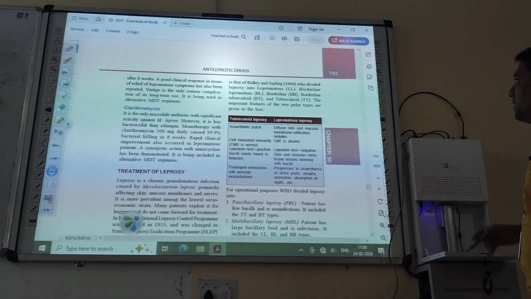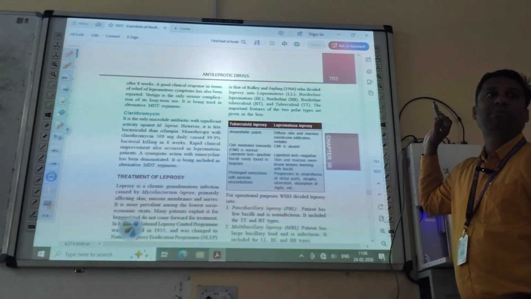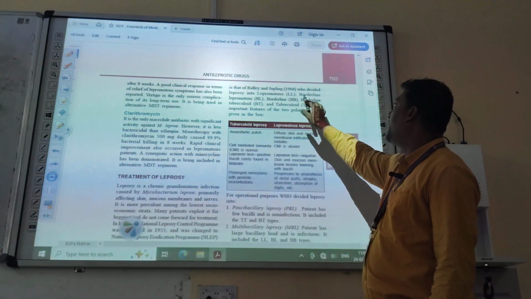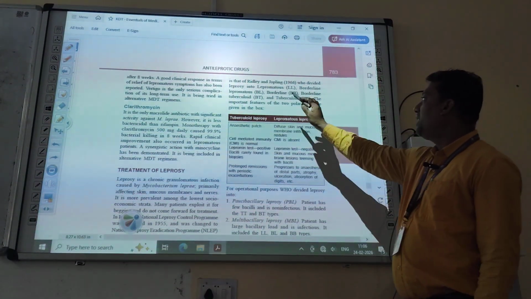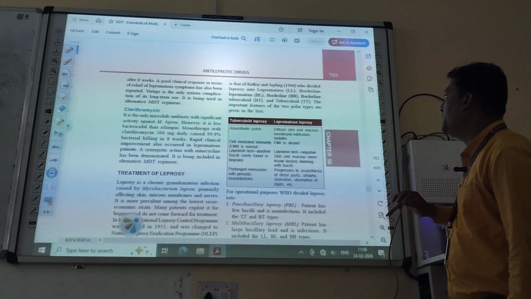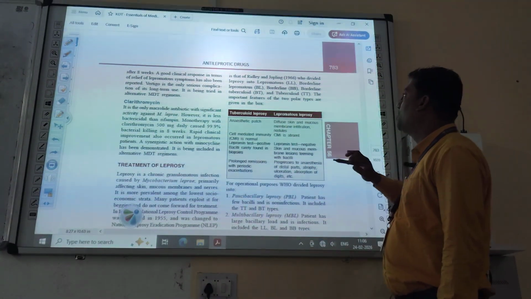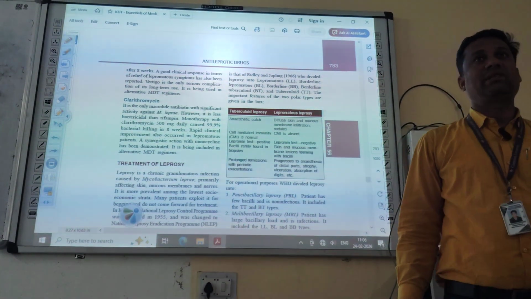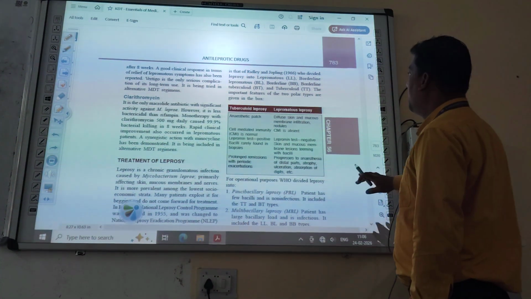Leprosy is divided into lepromatous, that is LL. Lepromatous leprosy is known as LL. Then borderline lepromatous, that is BL. Only borderline, that is BB. Then borderline tuberculoid, that is BT, and tuberculoid, that is TT. These are the different forms of leprosy. These are the different types of leprosy.